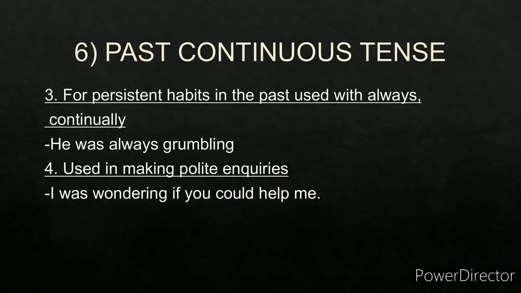Third one, for persistent habits in the past, used with always and continually. For example, he was always grumbling. This is the past habit. Was plus ing. Past continuous. Used in making polite inquiries. I was wondering if you could help me. This is a polite inquiry. So was plus ing. So past continuous.